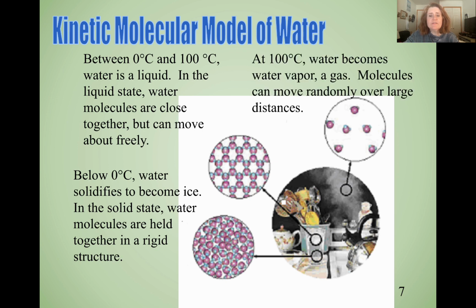Above 100 degrees Celsius or over 212 degrees Fahrenheit, water becomes a vapor or a gas. We sometimes call it steam. And the particles will move in random patterns over large distances.